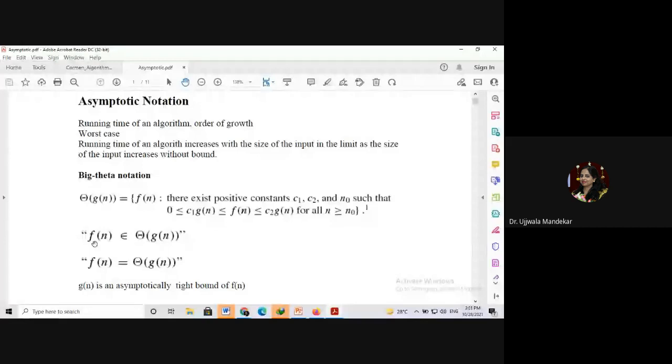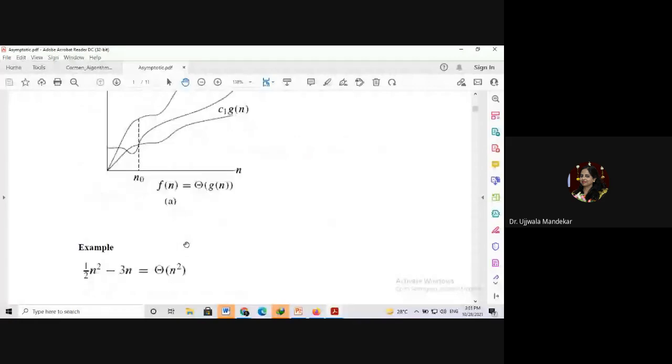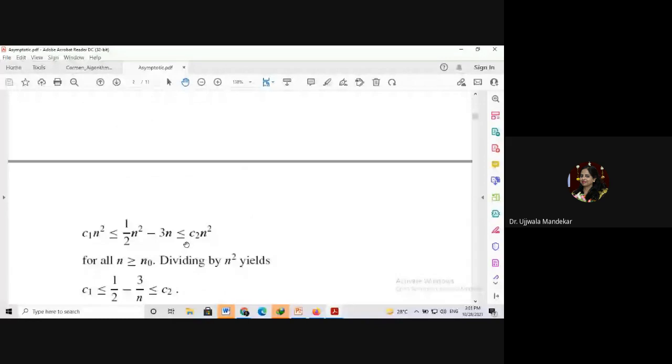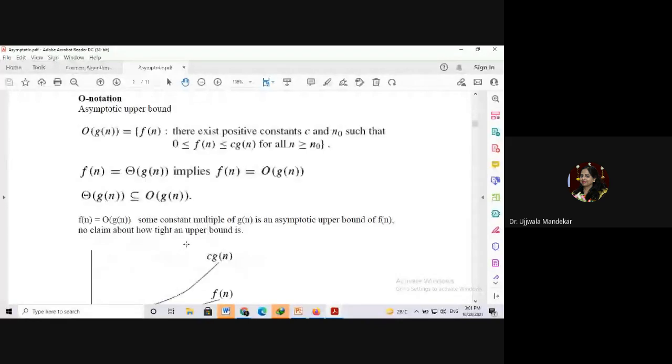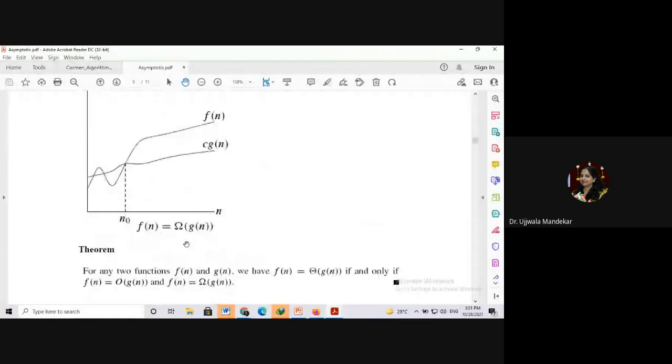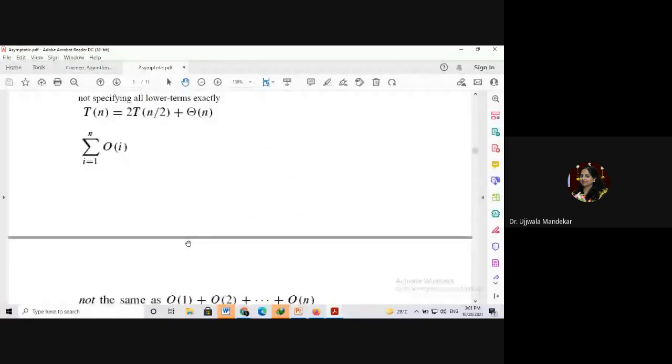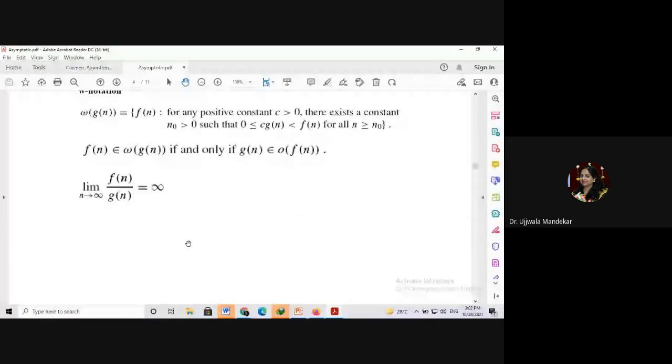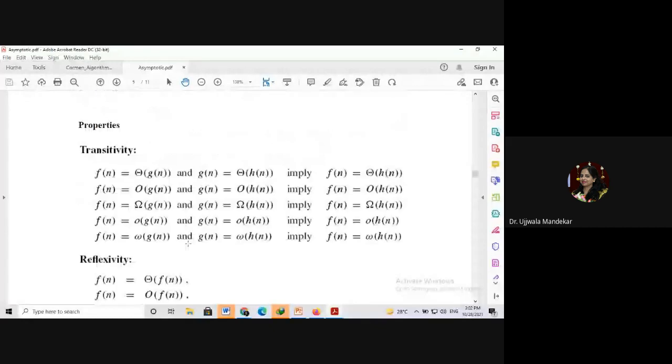Function f of n is nothing but theta of g of n. This is graphically shown like this. We have taken the examples also. Then there are certain rules for this, and those rules are, instead of calling them rules, I will call them properties.